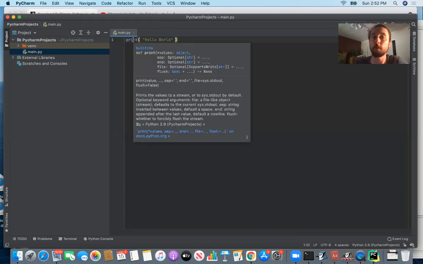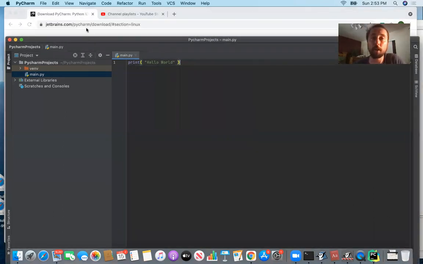And what I'll tell you about in this integrated development environment is that if you hover over a particular command, like a significant word, it tells you tons and tons of information. And we're going to be studying this documentation, figuring out what all these words mean. So you might see a lot of things that you don't really know what they mean, right? Like the end and the file and the flush, you don't have to worry about all those. But it gives you a description. So it just says prints the values to a stream. Okay, so basically the stream is going to be the console output that we see. And so that's a little bit more detail than I think we need for this purpose.